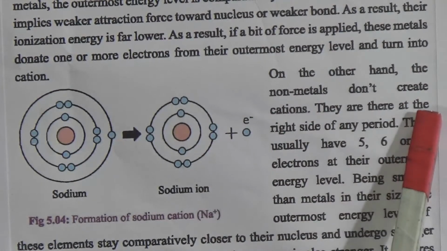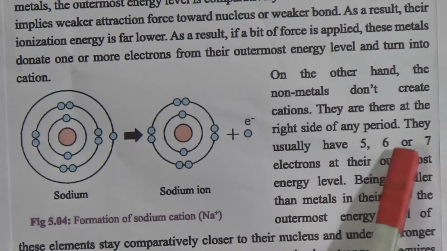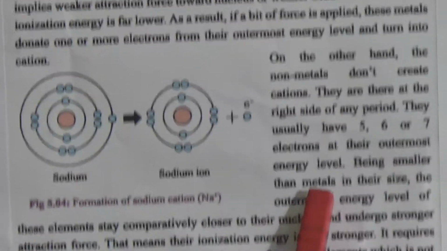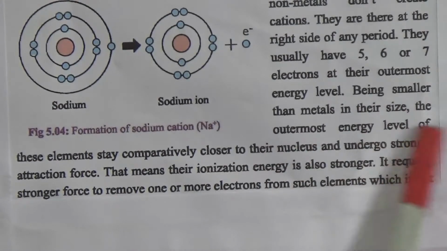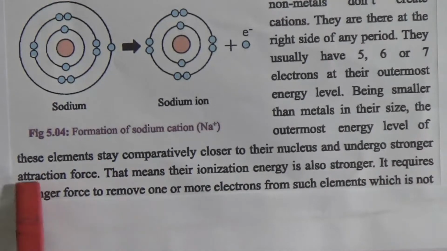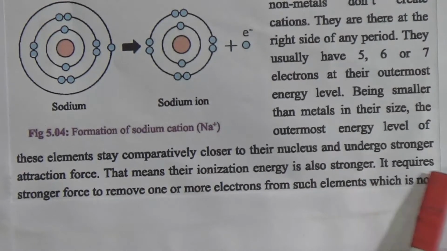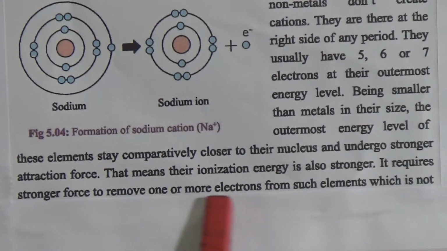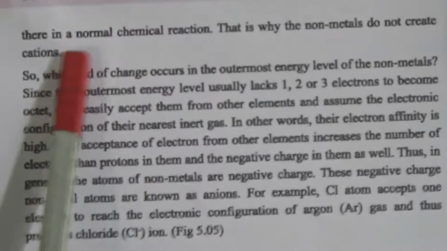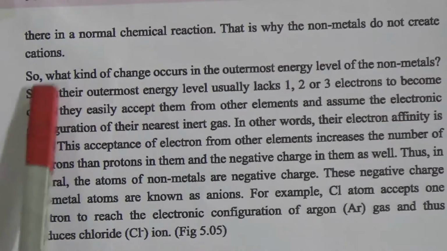They are on the right side of any period. They usually have 5, 6 or 7 electrons at their outermost energy level. Being smaller than the metals in size, the outermost energy level of these elements stays comparatively closer to the nucleus and undergoes a stronger attractive force, and that means the ionization energy is also higher. It requires a stronger force to remove one or more electrons from such an element, which is not there in a normal chemical reaction.